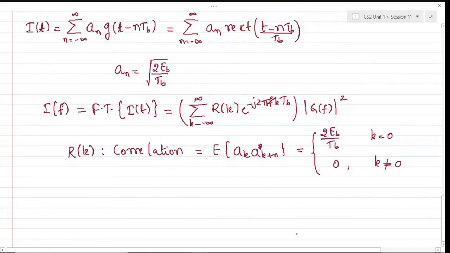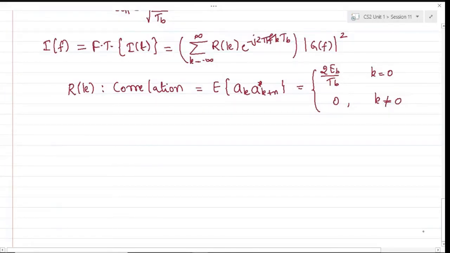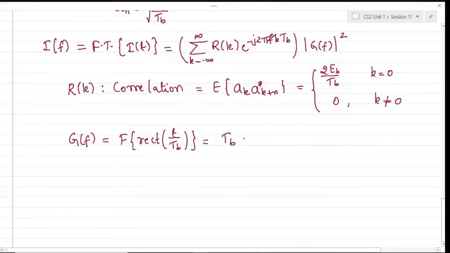Okay, so this is by assuming the incoming bit streams are independent of each other. And we also know that G of f, which is the Fourier transform of rect(t/TB), is a sinc function, represented as TB times sinc(pi f TB), or simply sinc(f TB) could also be the notation for representing the sinc function. So this implies I of f would be the multiplication of these two terms.